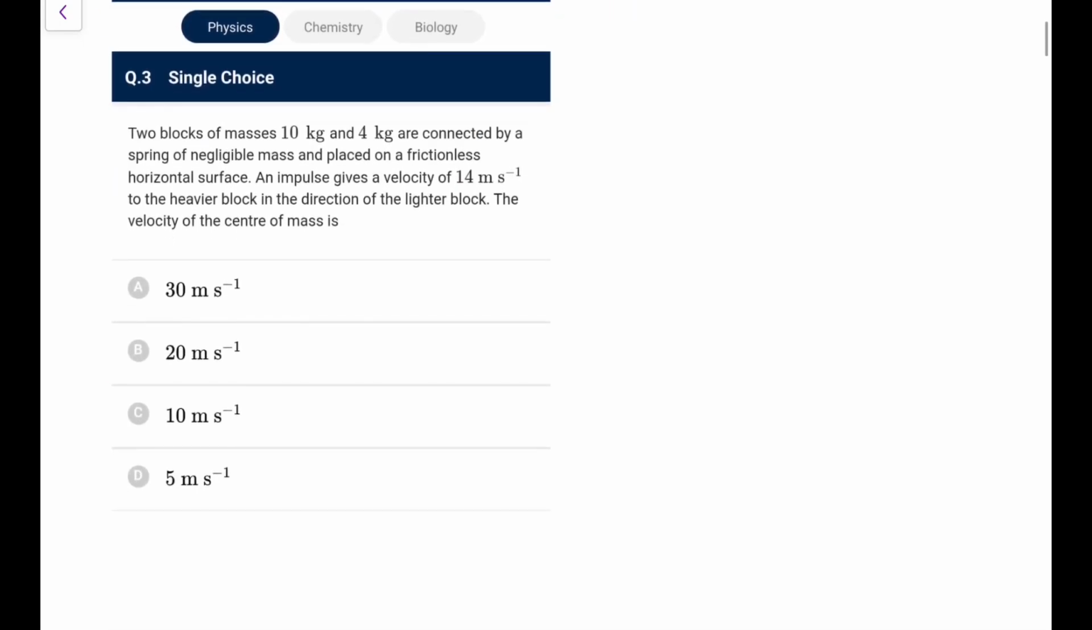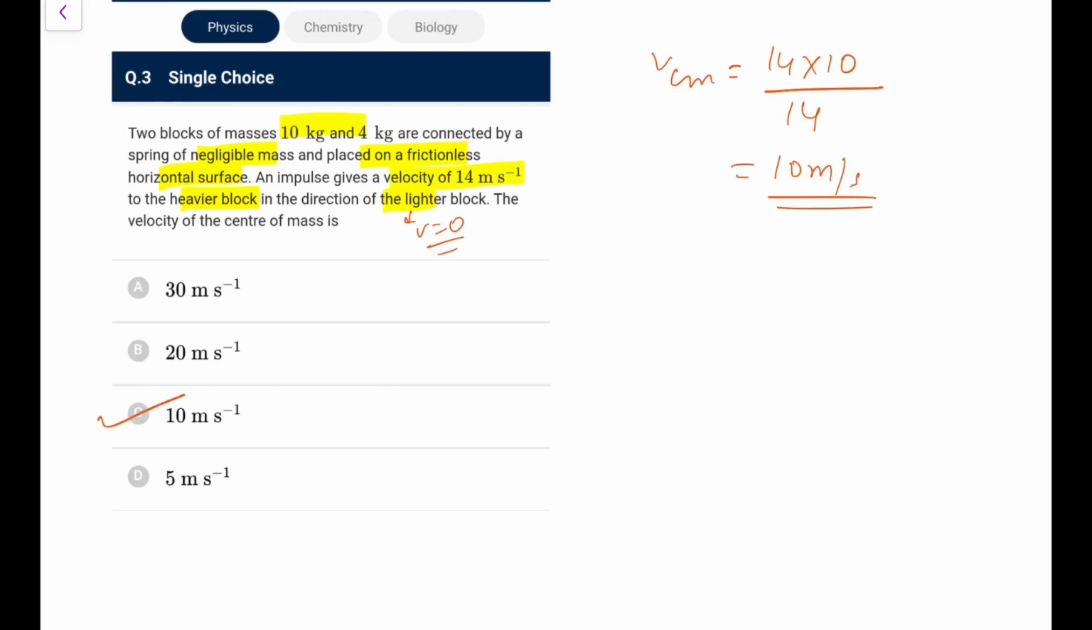Next, you have two blocks of masses 10 kg and 4 kg connected by a spring of negligible mass placed on a frictionless horizontal surface. An impulse gives a velocity of 14 to the heavier block in the direction of the lighter block. The velocity of the CM is. So that means the lighter block's speed at this moment is 0. So VCM you can directly give, that is 14 into 10, the heavier one, upon 10 plus 4, 14, that is 10 meter per second. That is option C here.